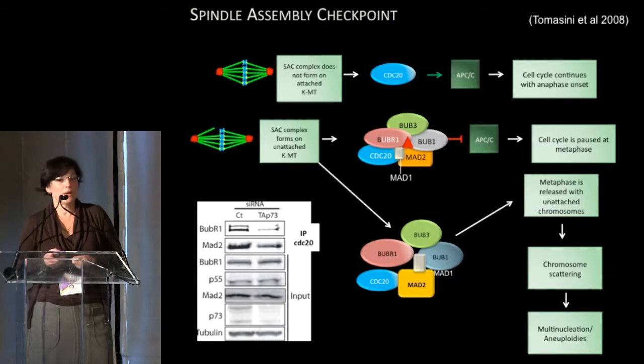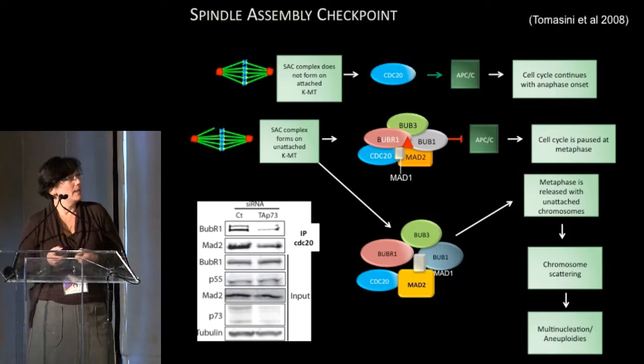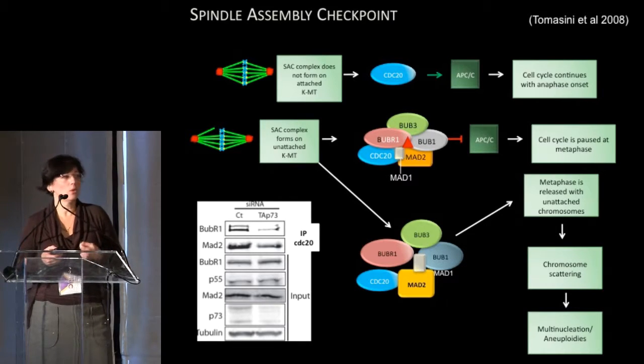So what we actually found is that P73 colocalizes with kinetochores. And when we looked at what happens with the spindle assembly proteins, we found that in the wild types, if the chromosome is misaligned, the BUBR1 complex does get localized to the chromosomes. In the mutants, BUBR1 does not colocalize on the chromosomes, and you can see that the chromosomes are completely scattered and all the BUBR1 is in the cytoplasm. We have also done some biochemical experiments in cell lines to show that P73 and BUBR1 actually interact together.